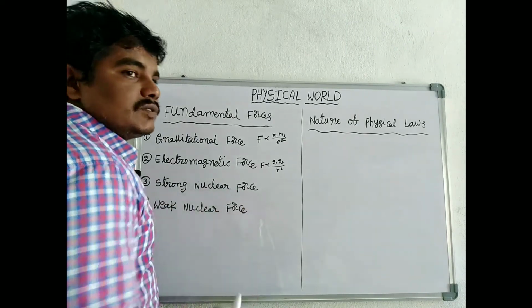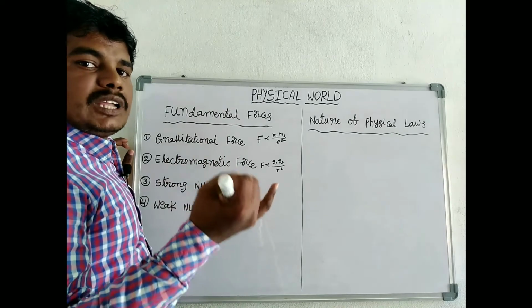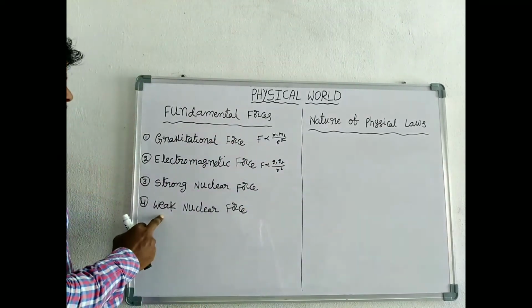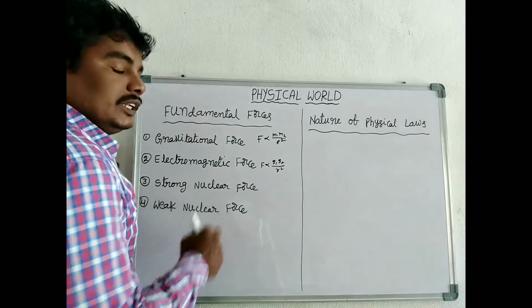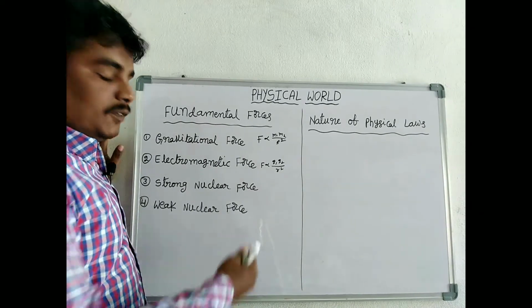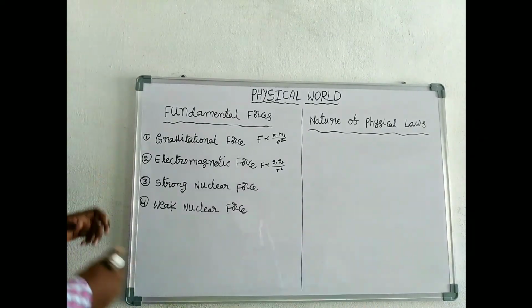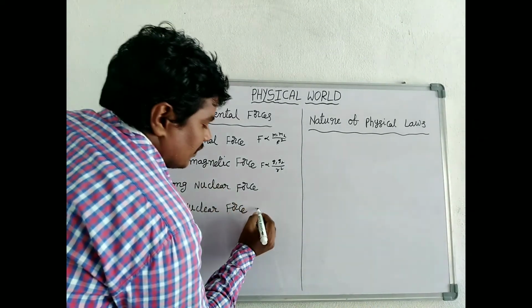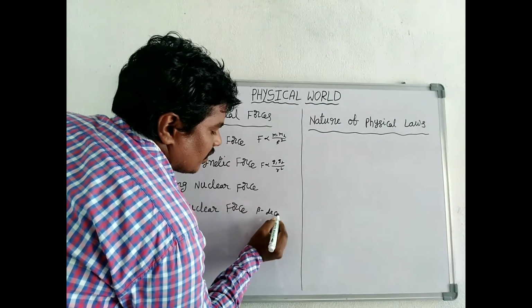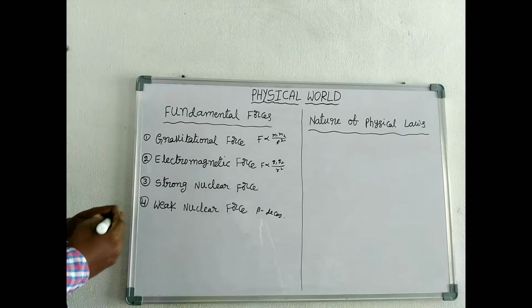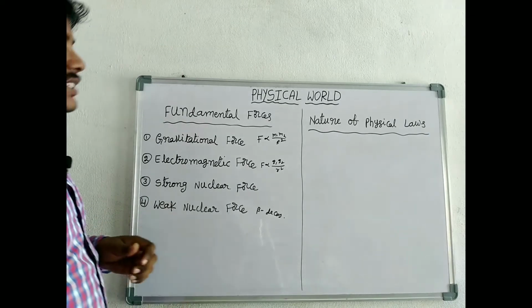This force is used to bind the protons and neutrons in the nucleus. Last one, weak nuclear force. This force appears in certain processes like beta decay. These are the fundamental forces in physics.